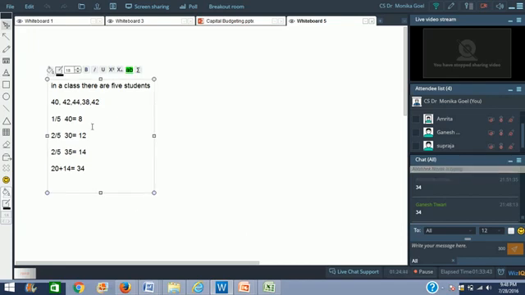Okay. Similarly, 1 by 5 can also be written as 20%. 2 by 5 can also be written as 40%. Right? So 20% of the students have got 40 kgs of weight, 40% of the students have got 30 kg of weight, and 40% of the students have got 35 kgs of weight. Can you find out the average weight? We have been able to do it. Right?